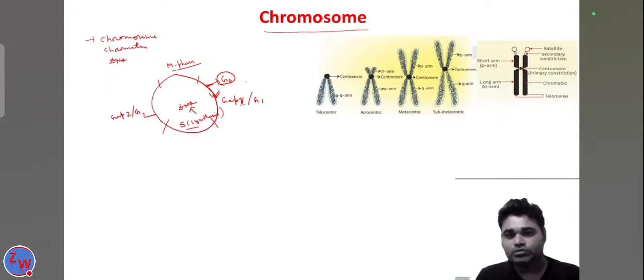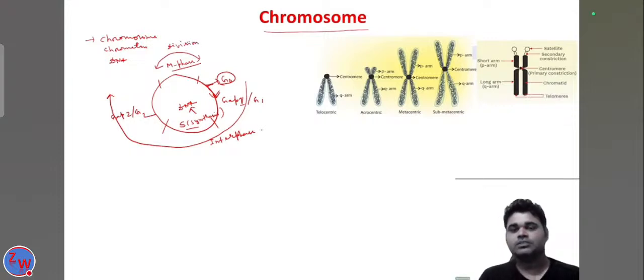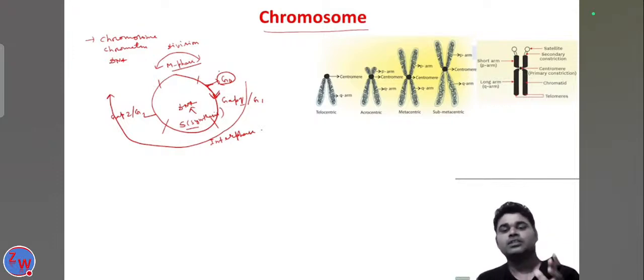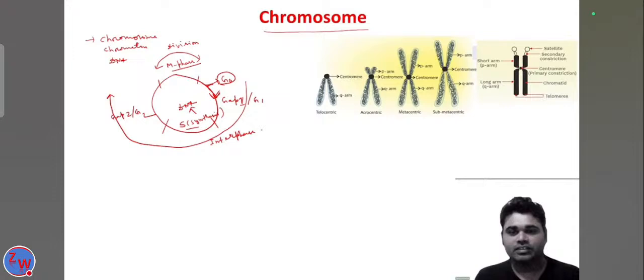Gap 1, S phase and gap 2 are called the interphase, and the M phase is called the division phase. What is the difference between the interphase and the division phase? During the interphase, the cell prepares for the division, but there is no division in the cell. The cell divides only in the M phase. In the interphase it prepares for division, so that's why it is called the interphase.